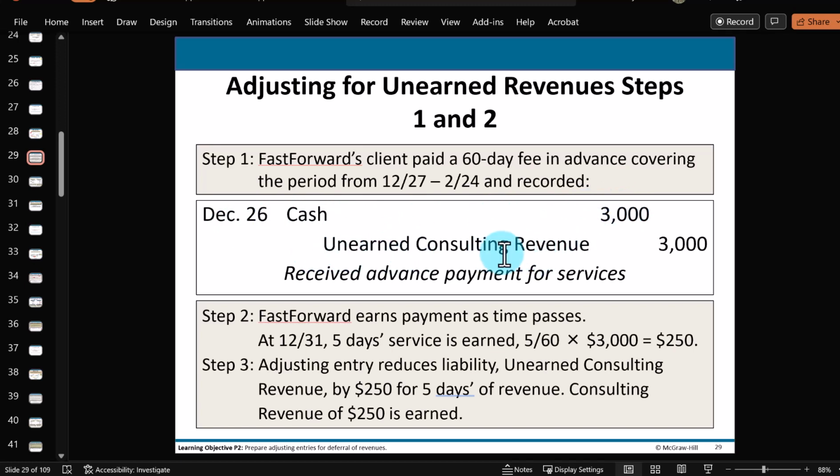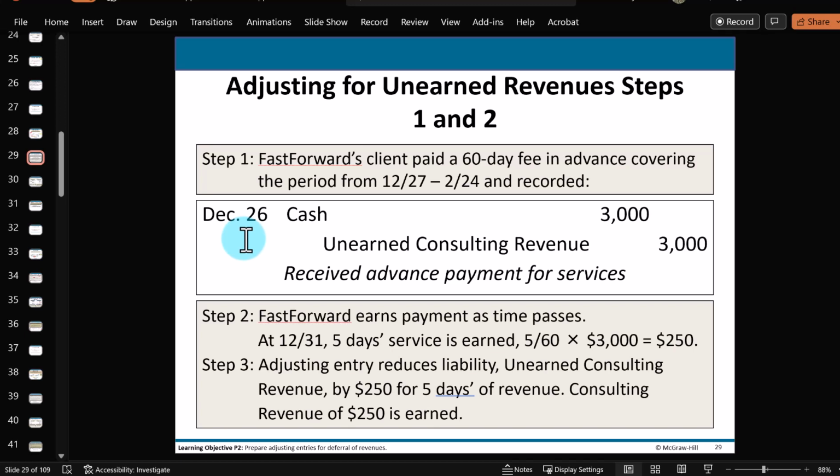but we cannot credit a revenue account. This is not a revenue account. Whenever you see the word unearned, that's an indication you're dealing with a liability account, even though you see the word revenue here. And we owe, crediting this liability, $3,000 worth of consulting services to our client on this date. And that's going to be now paid back to them in services for the next 60 days, of which there's only 5 more days this month.